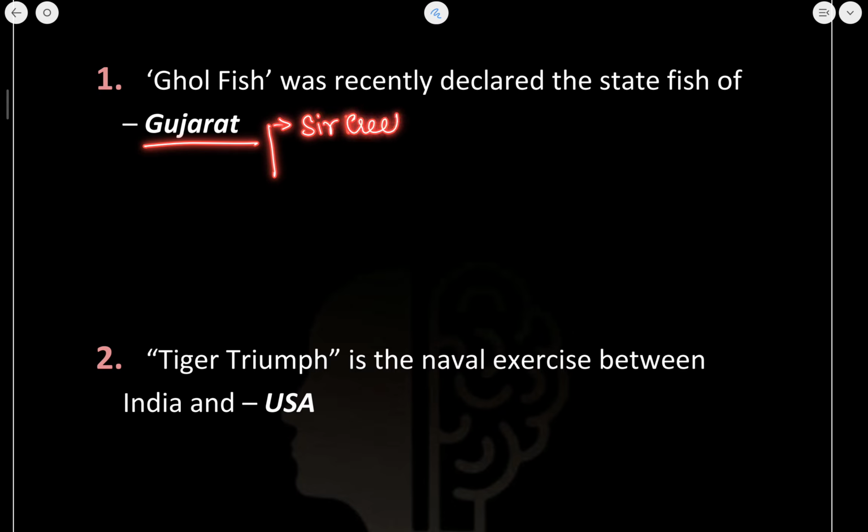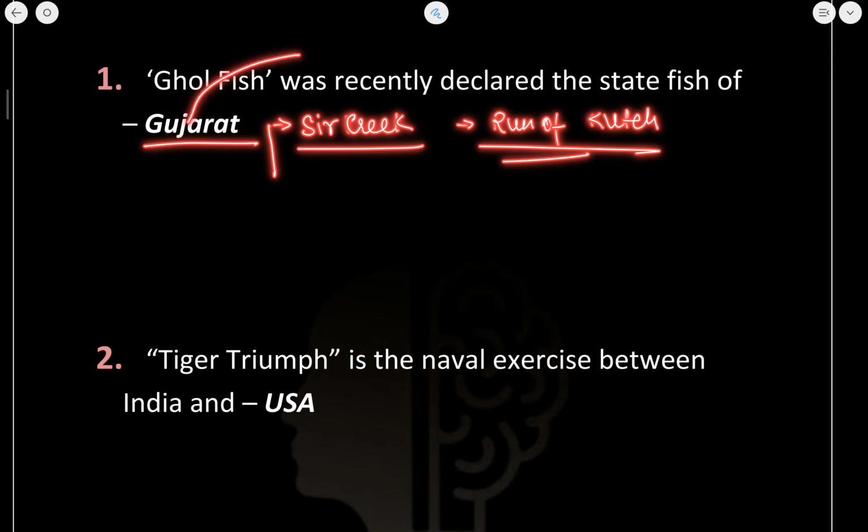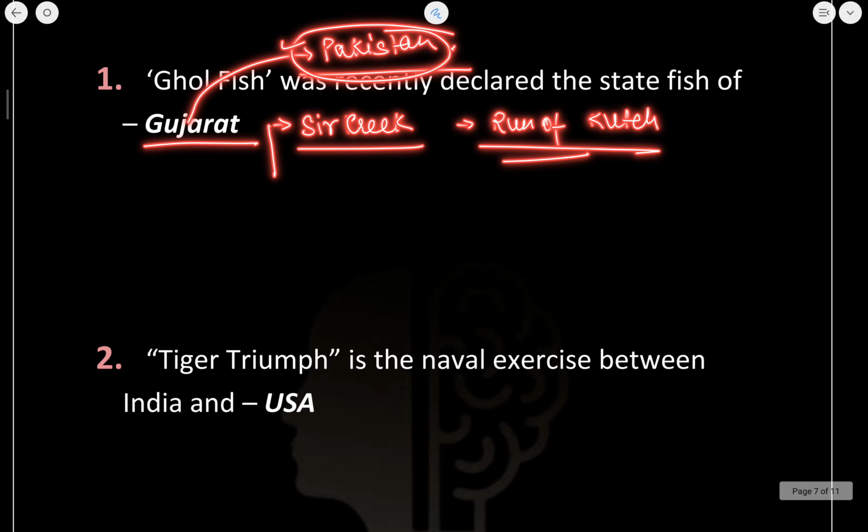Now this Sir Creek is in the area of Rann of Kutch. Now it forms the border of the Gujarat state with Pakistan. Now other states, you will know which Indian states share a border with Pakistan. So this you will know. Now in Gujarat, the area that is shared is the Rann of Kutch.